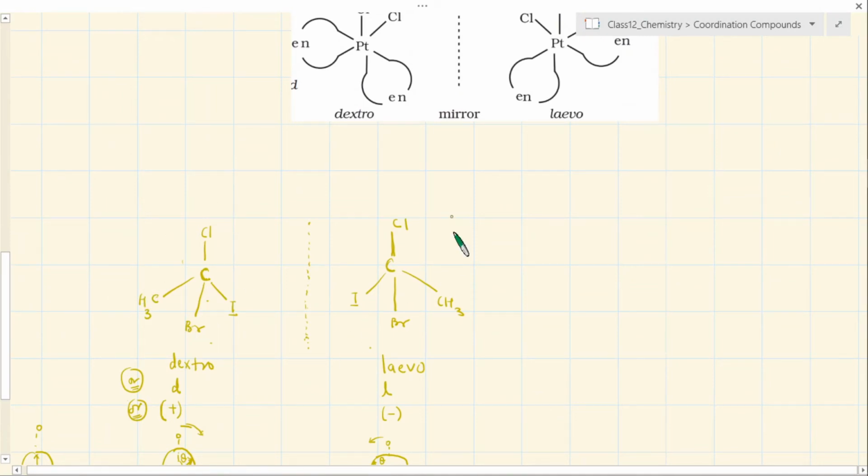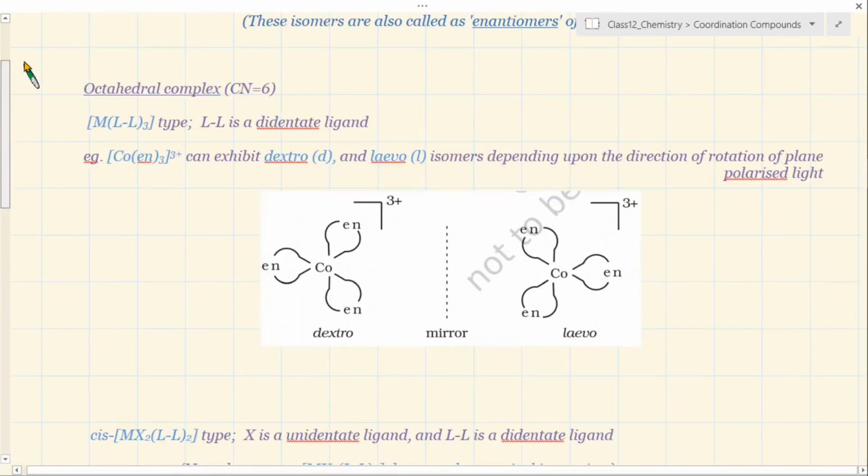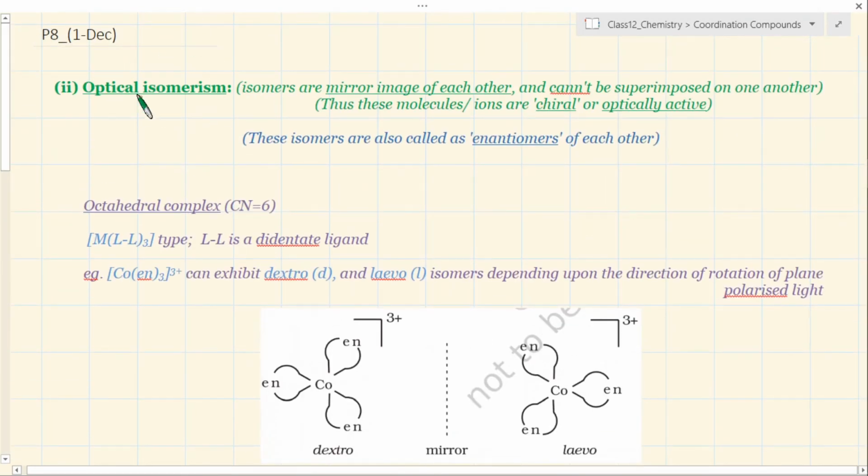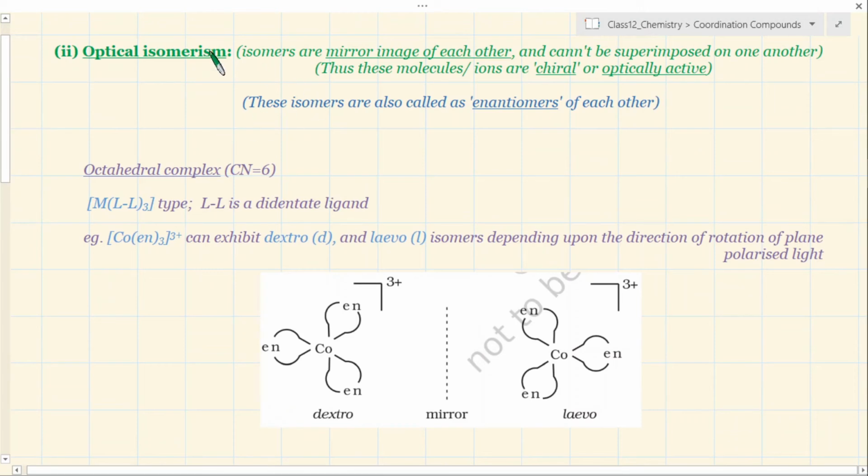Try to create a mirror image of that, and if that mirror image is not the same, which can be identified by rotating the molecule and then trying to see if it can be superimposed on that, if it does not superimpose, then that molecule is different. The two molecules are different isomers of each other. So let's see, in the case of coordination compounds, as I said, for your syllabus we will discuss only octahedral complexes right now. By the way, you should know this again, this is a recall.